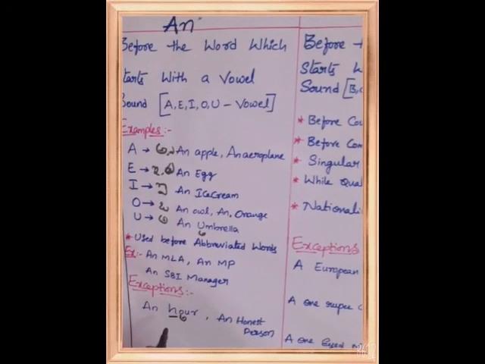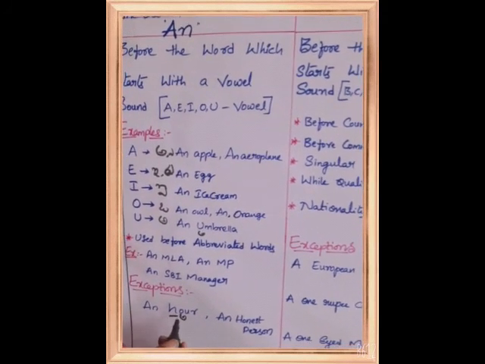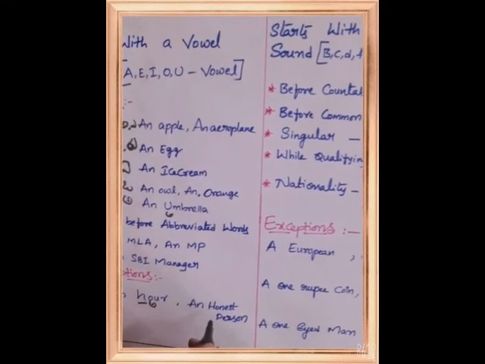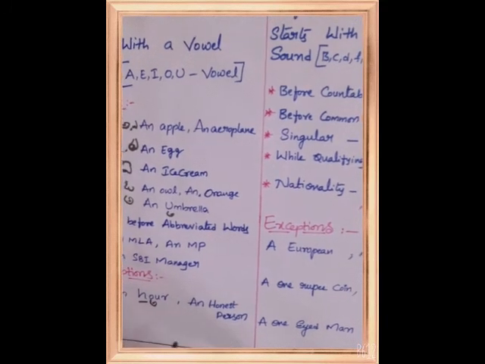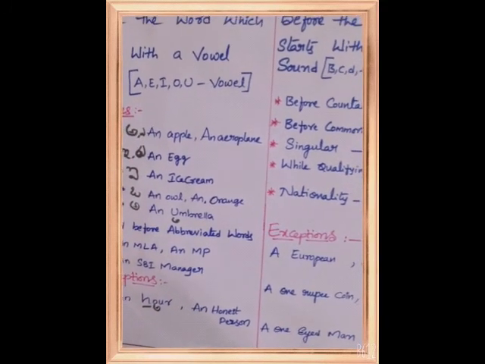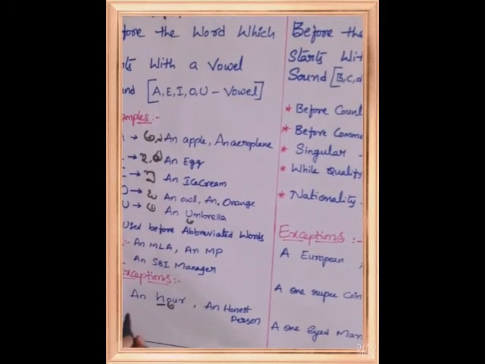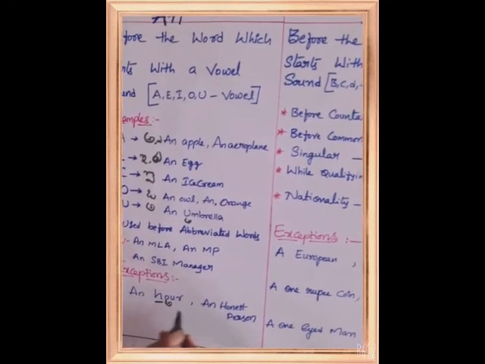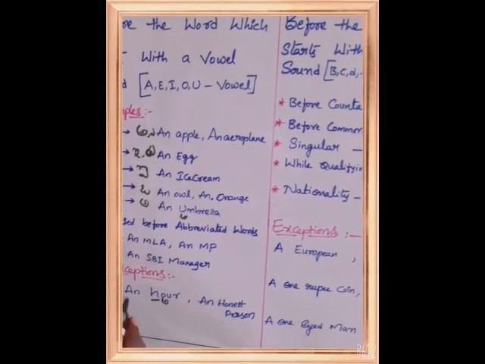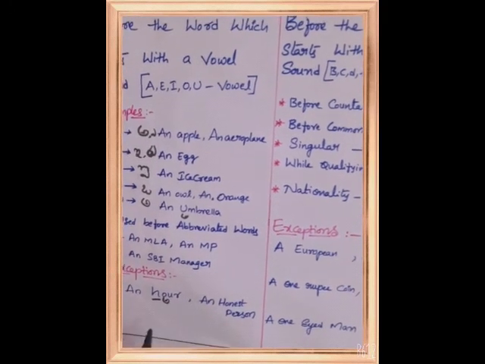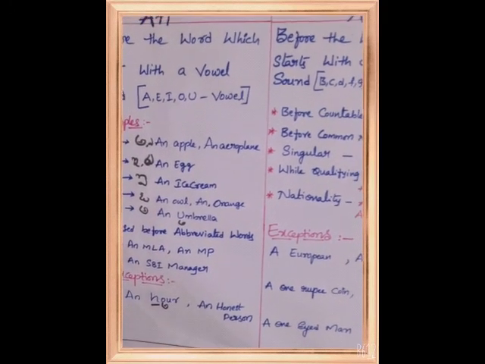Like that, an honest person, an honorable man. So the H becomes silent, and that's why we use an before honest person and honorable person.